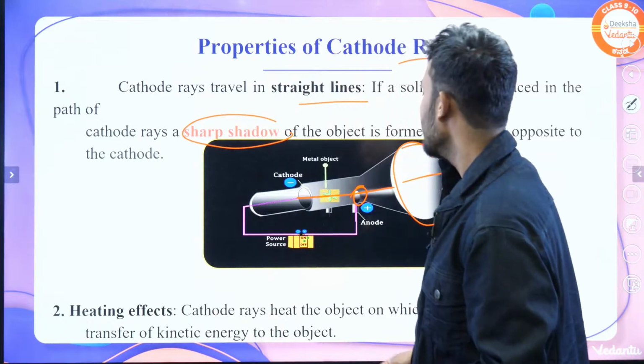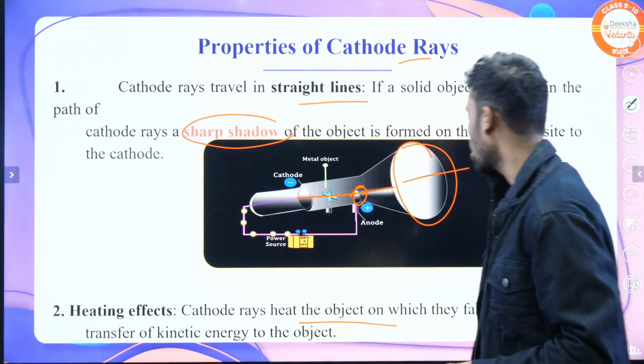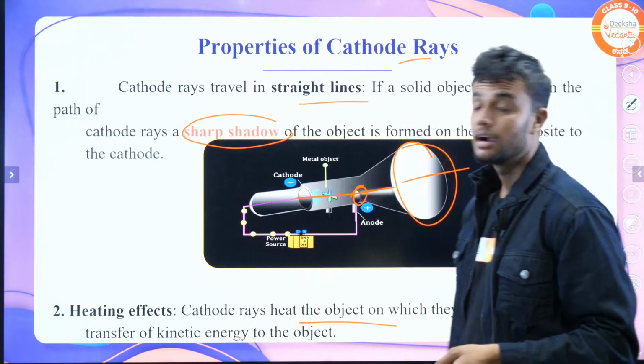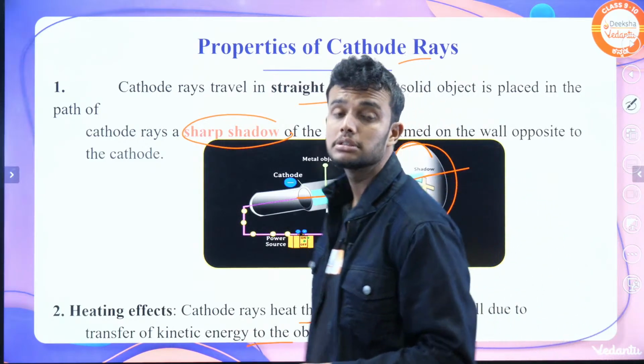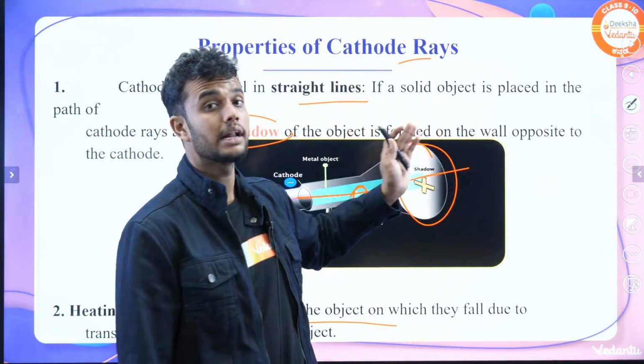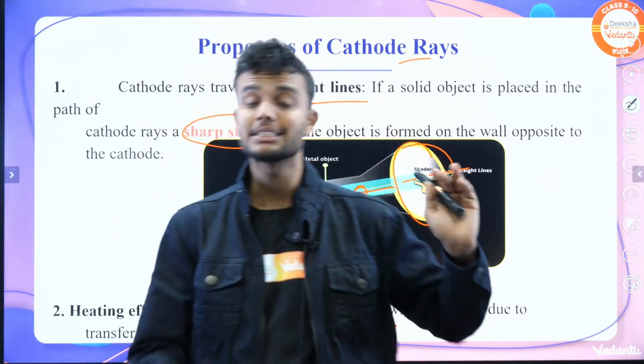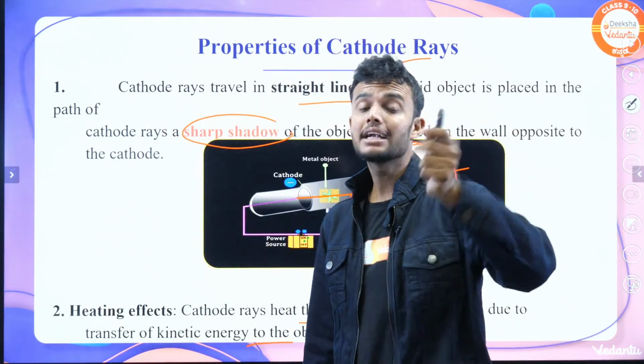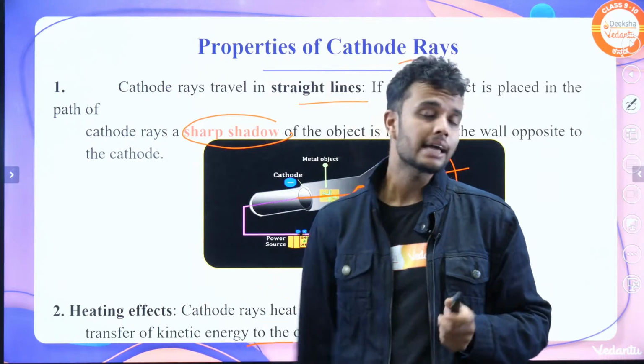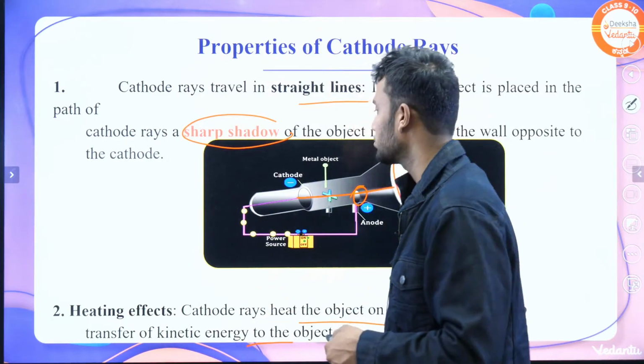Second point, heating effect. Cathode rays heat the object on which they fall due to the transfer of kinetic energy to the object. It passes a heating effect to an atom. Why? Because it passes kinetic energy.